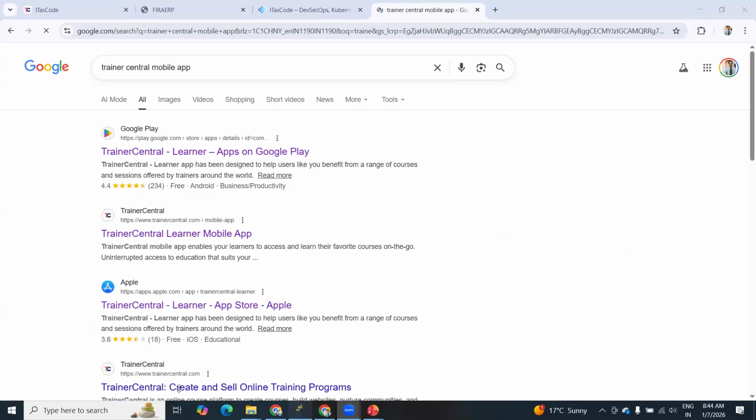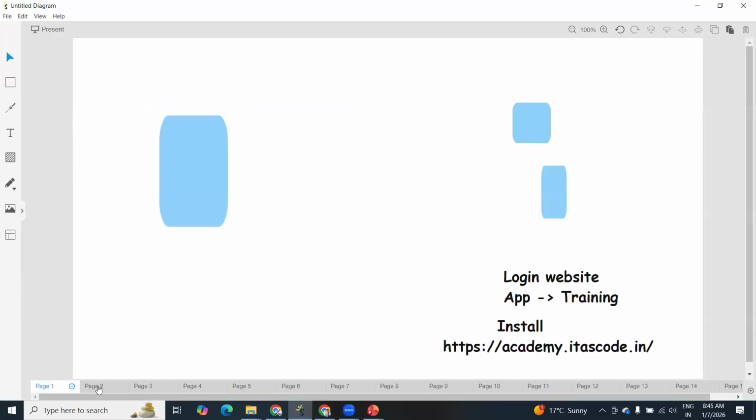Once you download this mobile app, somewhere we mentioned this, log in to your website. Install, and this is the website name, and we'll provide you the username and password, and based on that you can start logging in to your account as well.